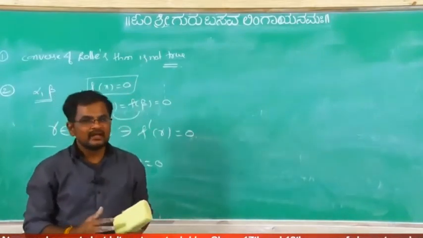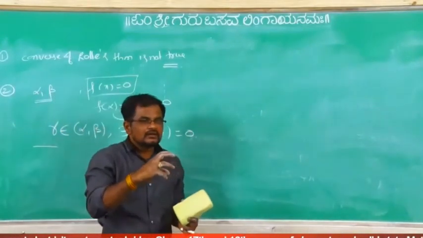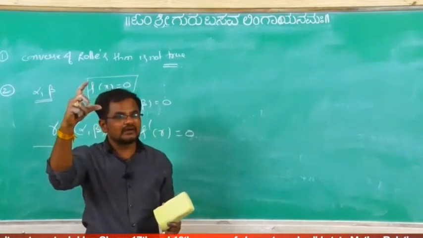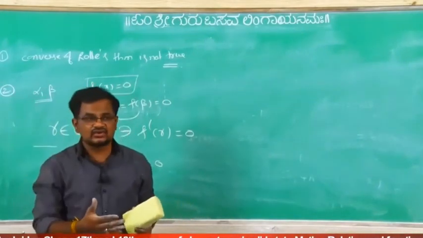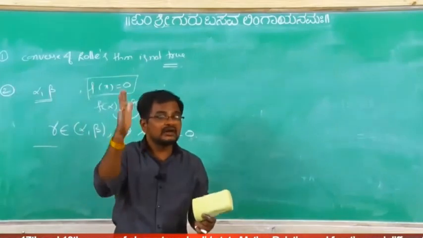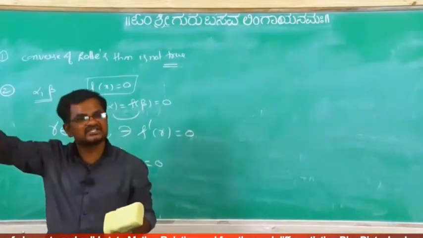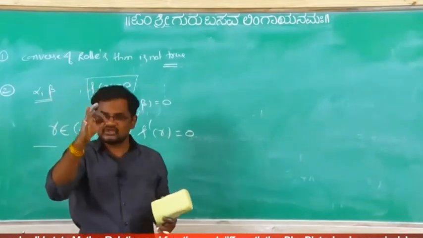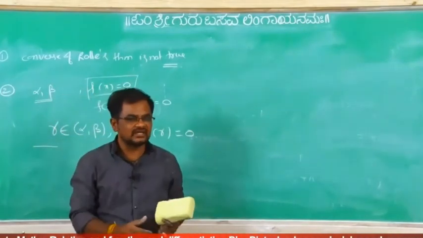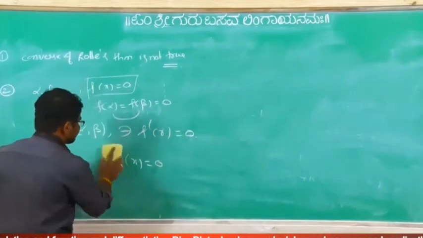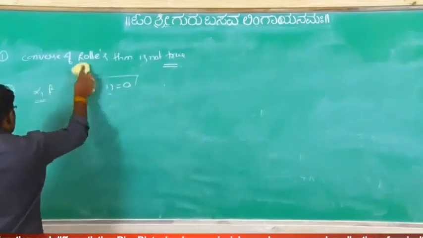Similarly, between two roots of the equation f double dash of x equal to 0, there exists a root of which equation? F triple dash, like this etc. Understood or not? This is the most important condition for solving the given equations. This is the second note.